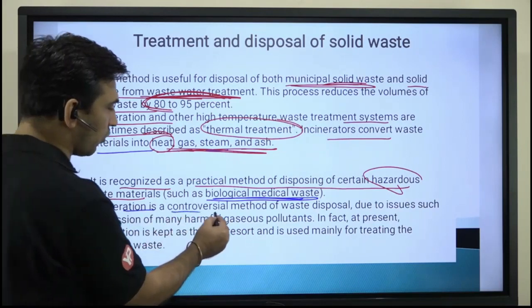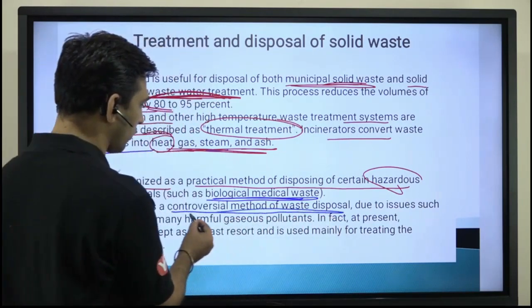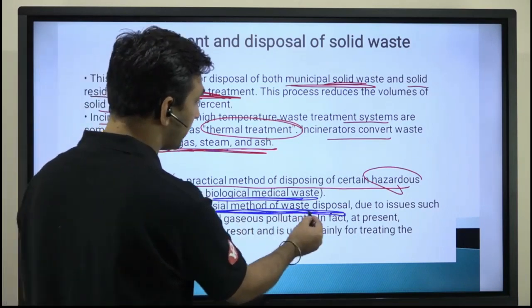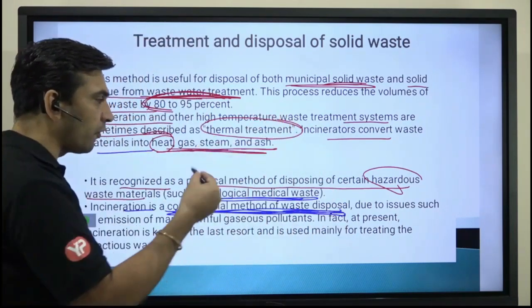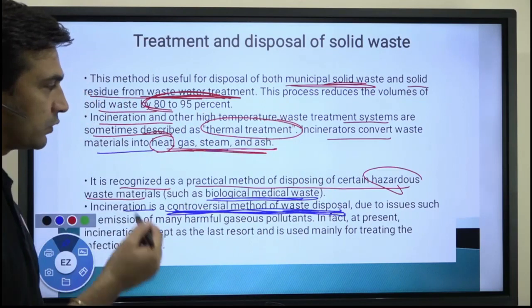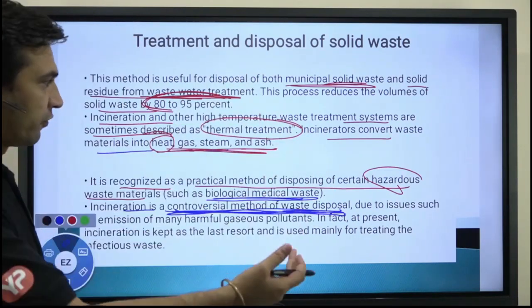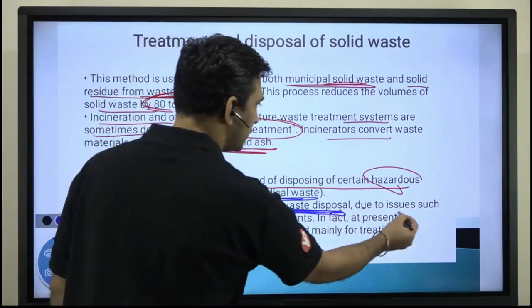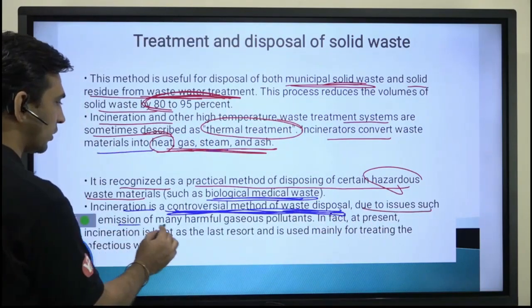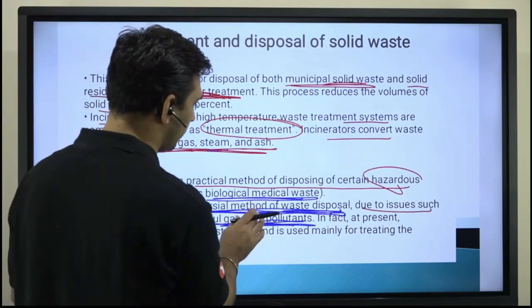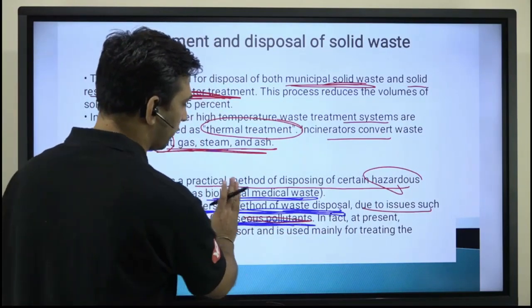Incineration is a controversial method of waste disposal. Why is it controversial? Why does the controversy remain? Because one form of waste, from which some harmful things were going to be generated, you just converted into a different form. That is the only thing. Due to issues such as emission of many harmful gaseous pollutants, after burning a lot of gases will be generated which will be very harmful.